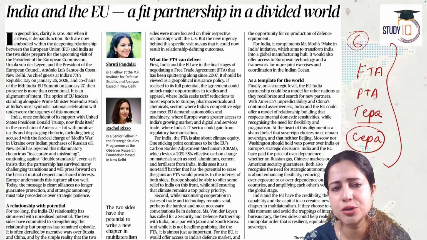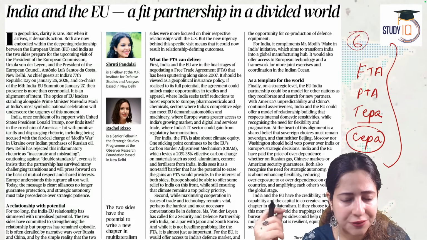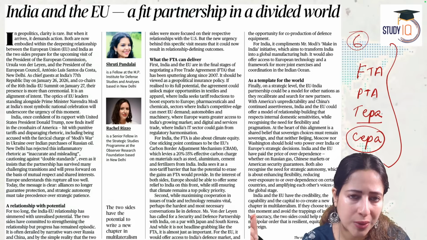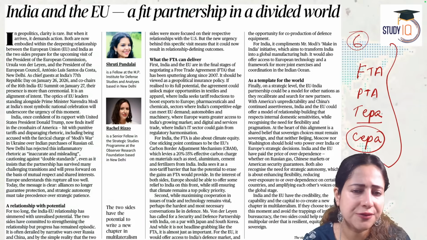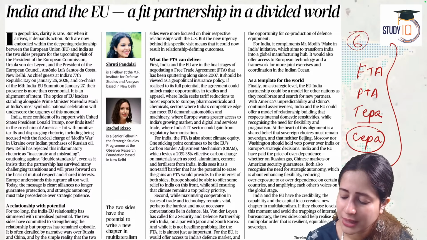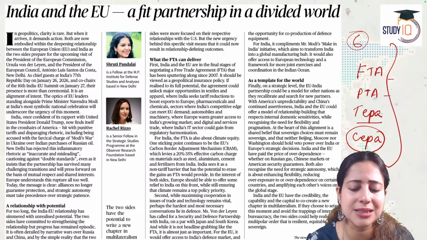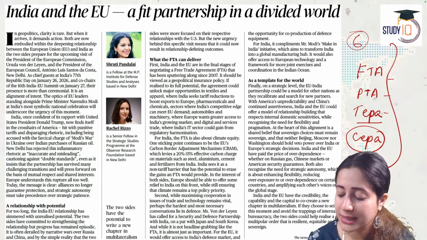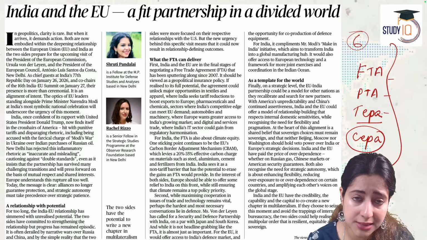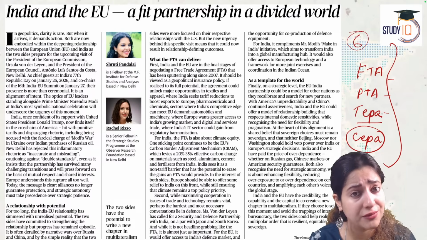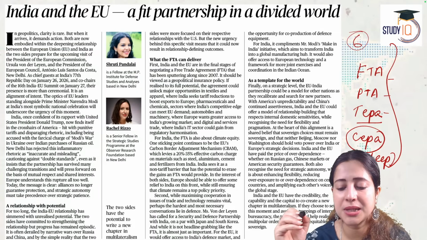All of these are a part of some kind of FTA only, free trade agreement only, but the free trade agreement is the most shallow one, in which two countries give each other some kind of tariff reduction on goods. Now, preferential is even more shallow, even more narrow, when you are giving only on a selected category of goods. TEPA is much broader, in which not only are you giving on goods, but also on services, on migration, visa relaxations, investment as well. But the most comprehensive and the deepest is CEPA.